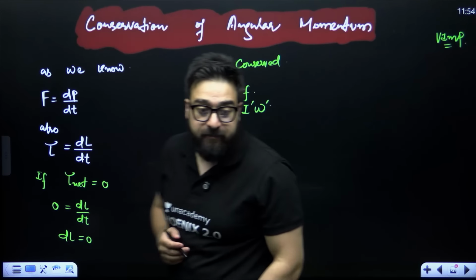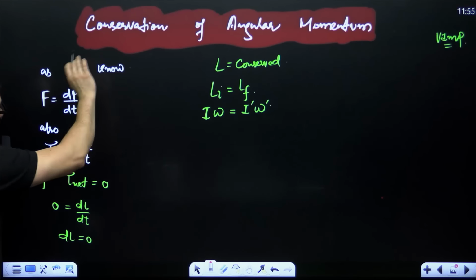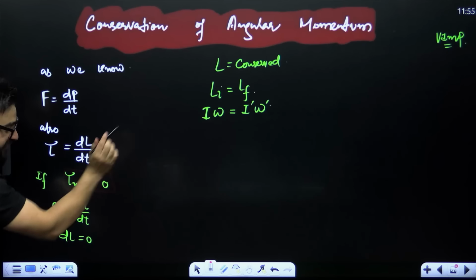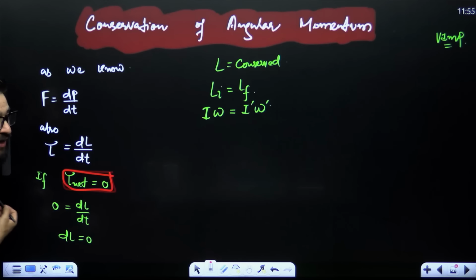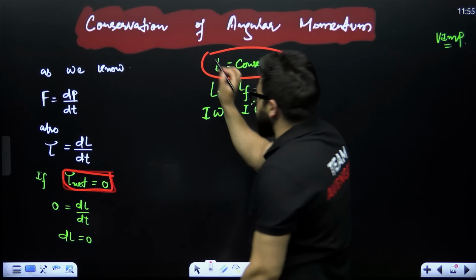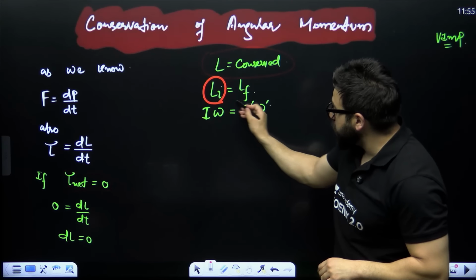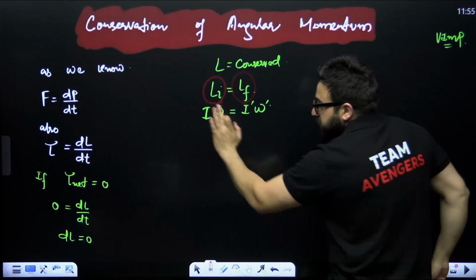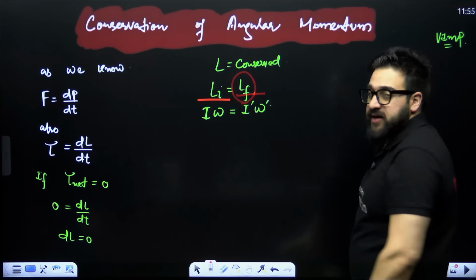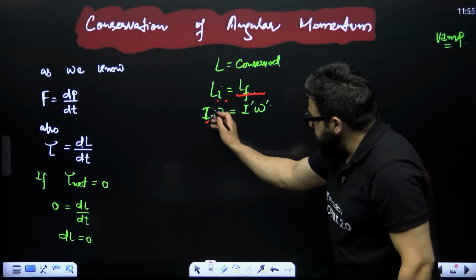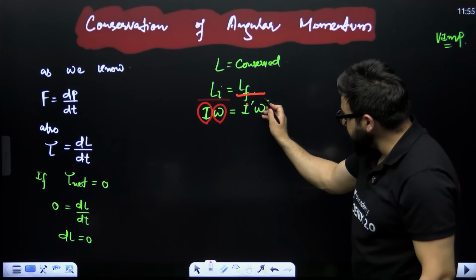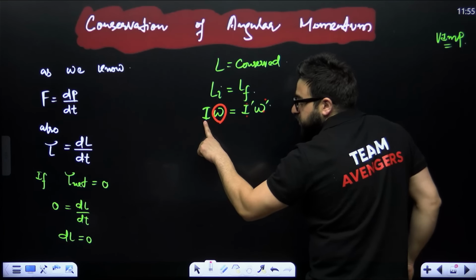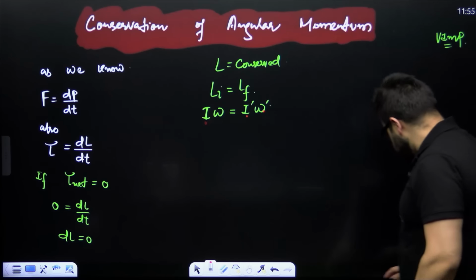Conservation of angular momentum, my dear NEET aspirants. Say if net torque on an object is zero, listen to me very carefully. If net torque is zero, it means angular momentum is conserved. It means initial angular momentum is equal to final angular momentum directly. Angular momentum is equal to I into omega. Here, final angular momentum will be I dash into omega dash. I means moment of inertia, omega is angular velocity.